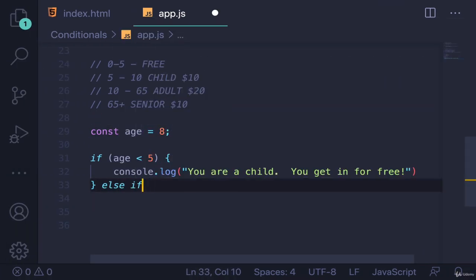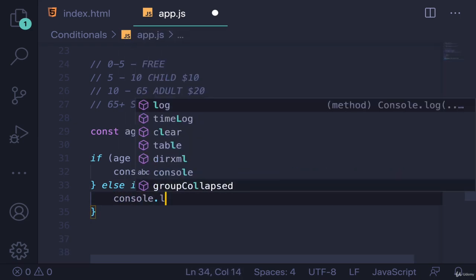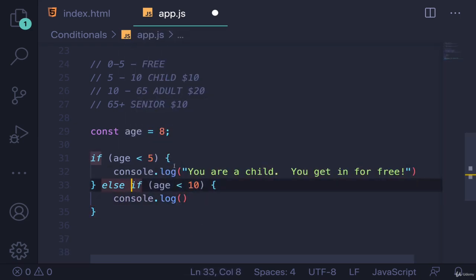So then I can add in my else if, and this time I can do else if you are under 10. And the reason this works, remember, it's all hinging upon this order. This conditional here will only be attempted if the first one was false. So that means if we make it to this point, we're already guaranteed not to be less than 5. So else if age is less than 10. This is really saying, all right, if you're not less than 5, are you less than 10? And for this to be true, you would be between 5 and 10. Hopefully that makes sense. I'm trying to demonstrate that these are linked together. It's not just two things we're testing. This thing is only tested if this is false.